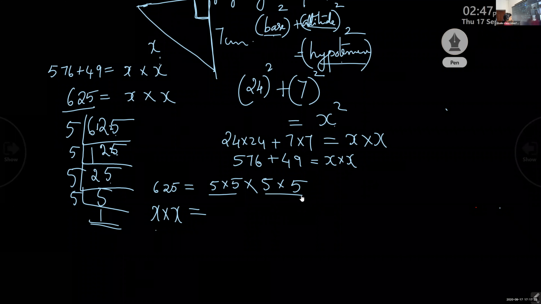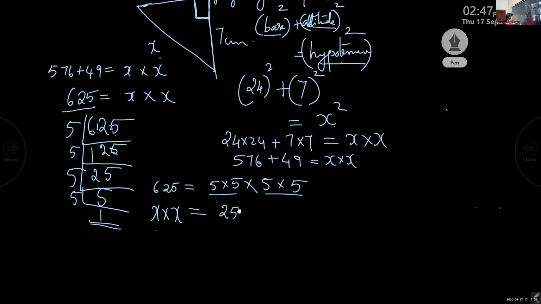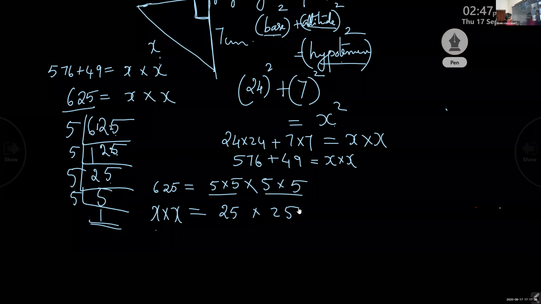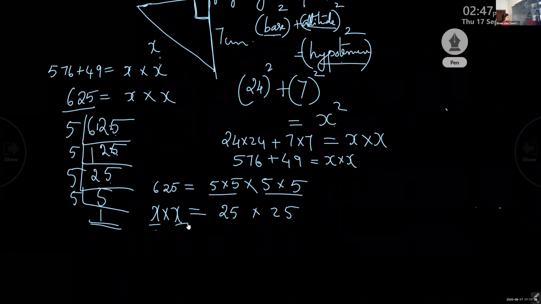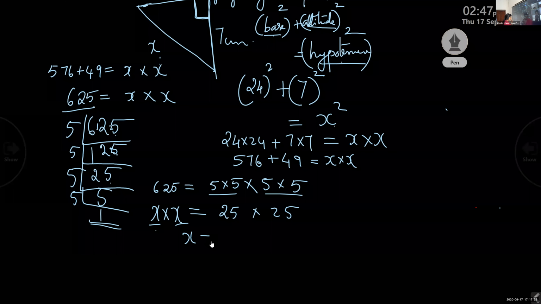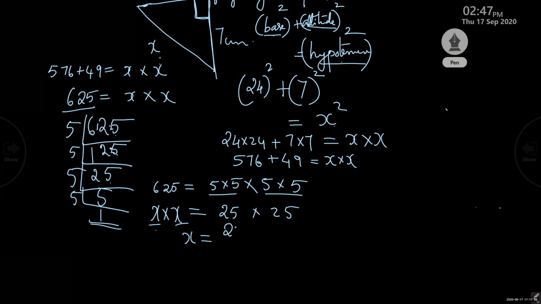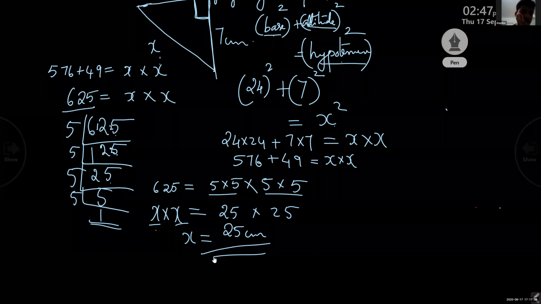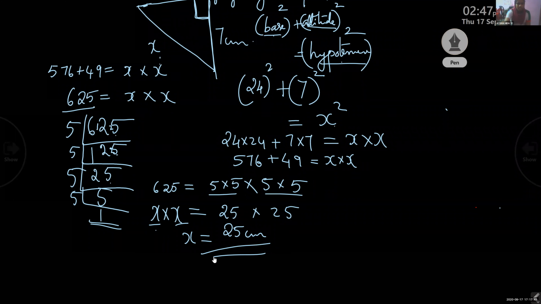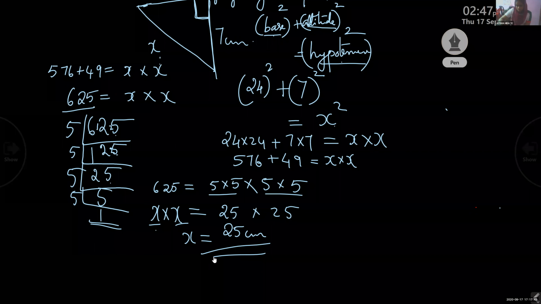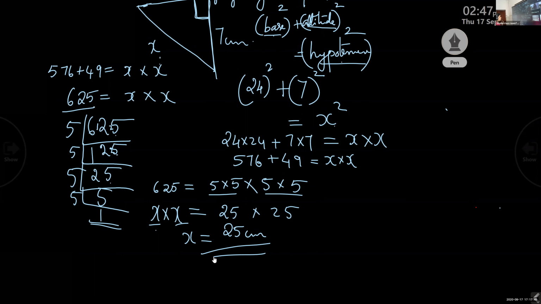So what is it? 25 into 25. So I got x into x equal numbers, isn't it? So what is x from this? x is 25 centimeters. Clear? Yes, ma'am.